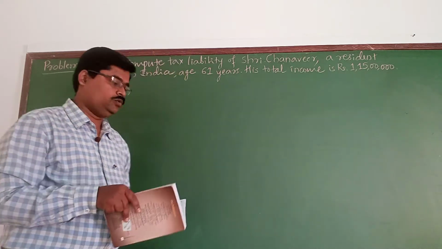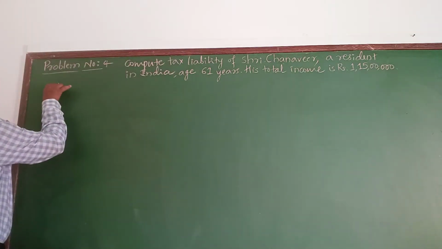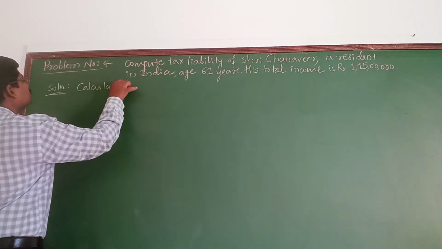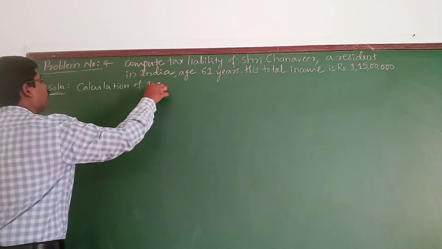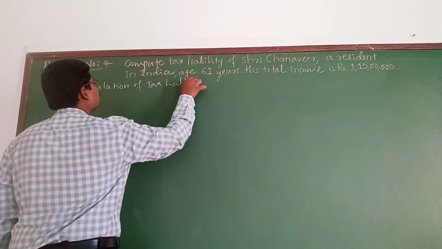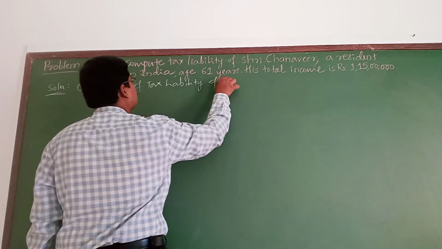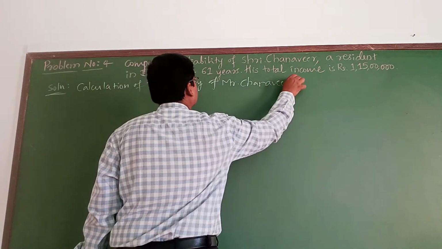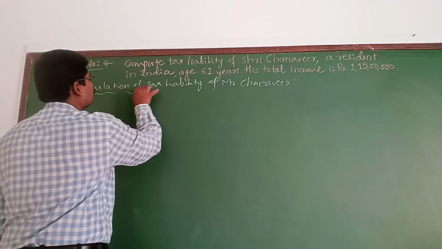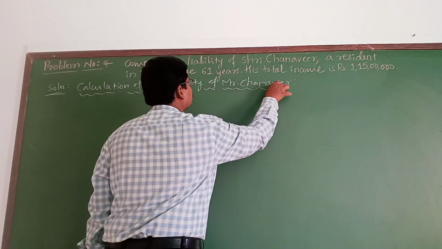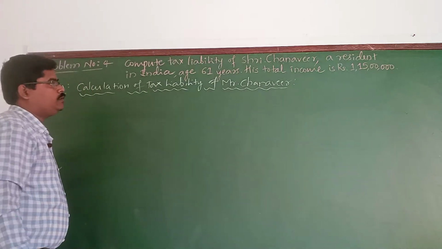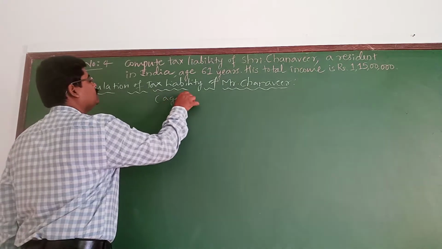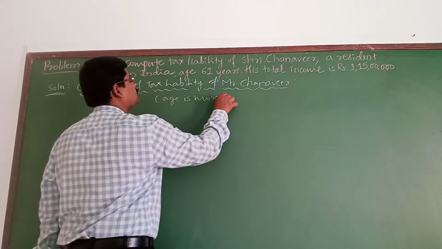That is fine. Let us go through the calculation of tax liability of Mr. Chanavir. So when you go through the slab rates, the person's age is more than 60 years.